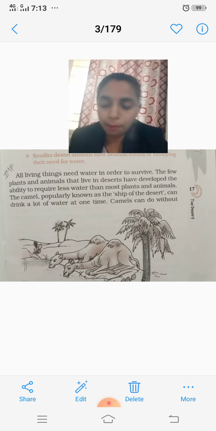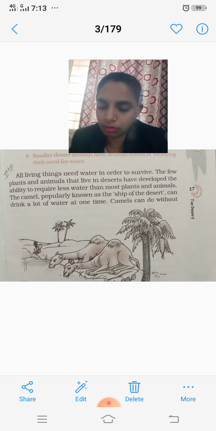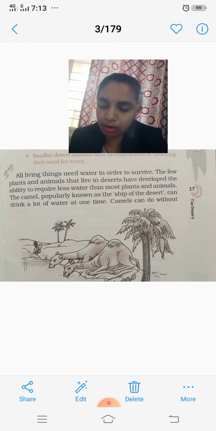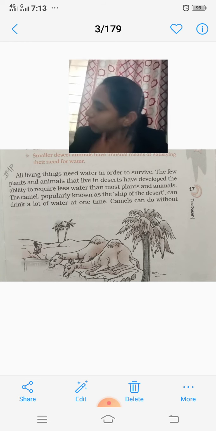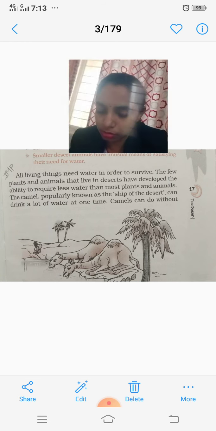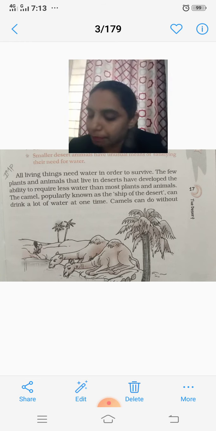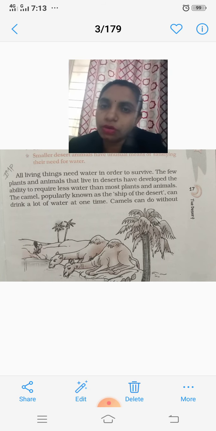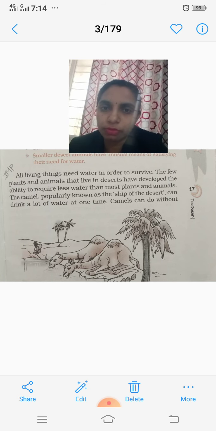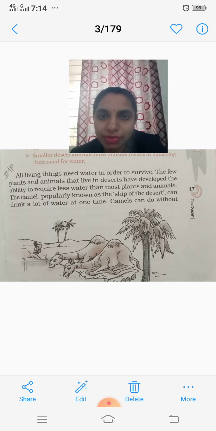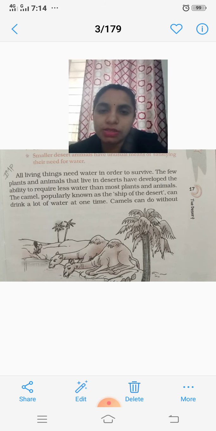Now part 2 is dealing with the animals in the desert and the plants in the desert, and how these animals and plants live in the desert area. So first, see the information about the chief of the desert. Which animal is known as chief of desert? Yes, very good, that is the camel.